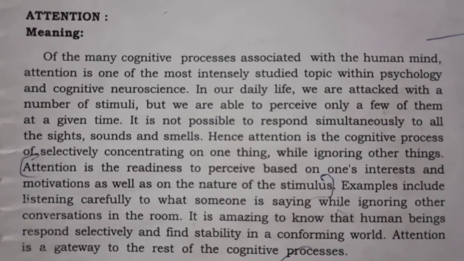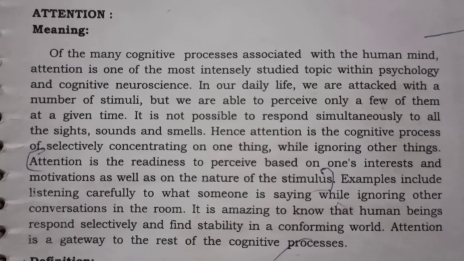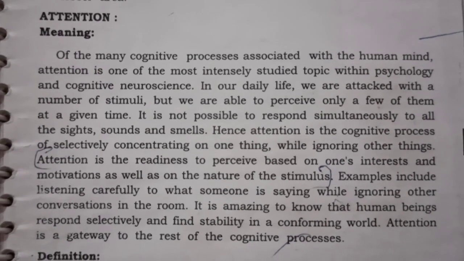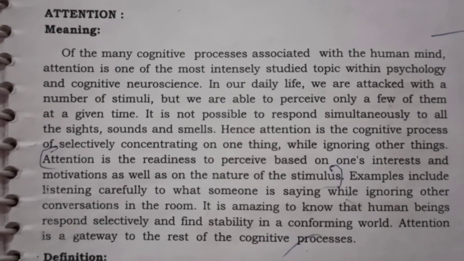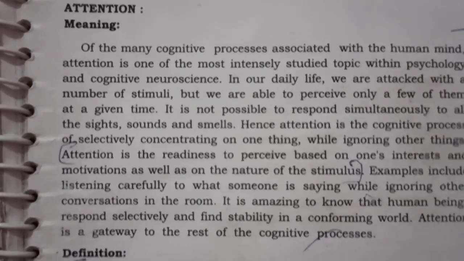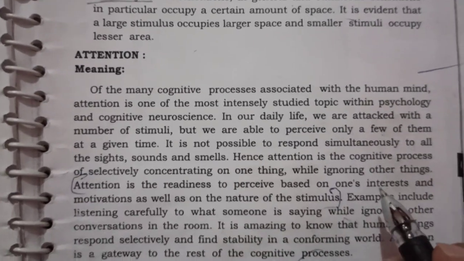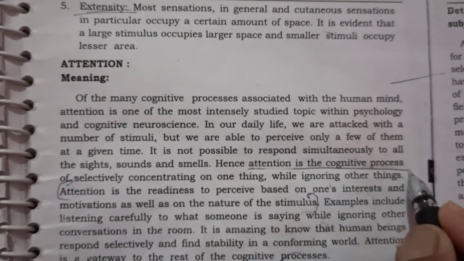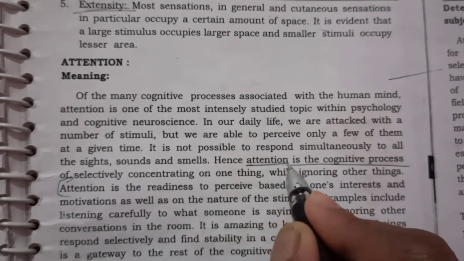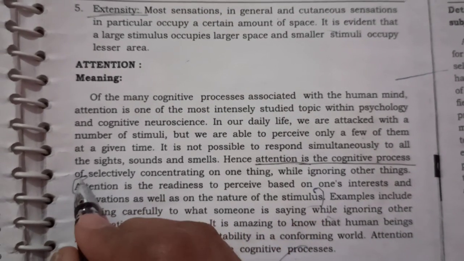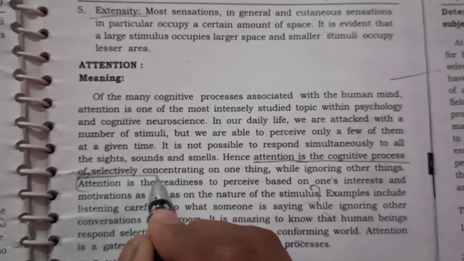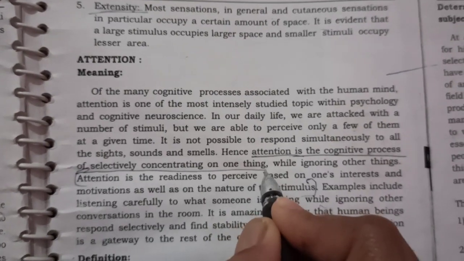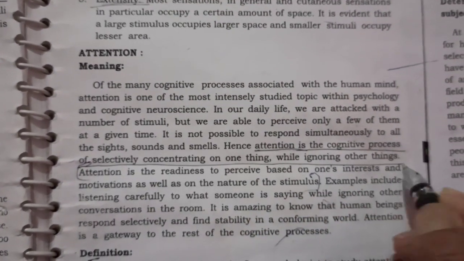Hence, attention is the cognitive process of selectively concentrating on one thing. So underline this. Attention is the cognitive process of selectively concentrating on the one thing while ignoring other things.